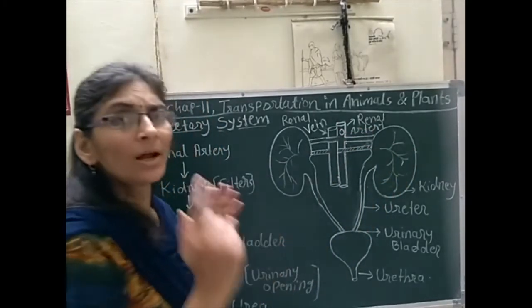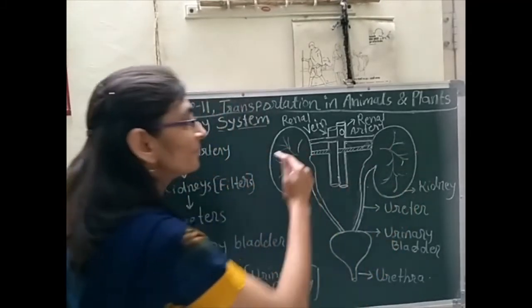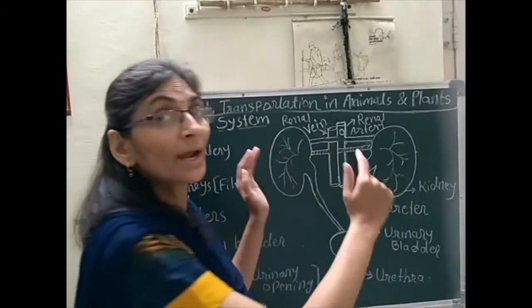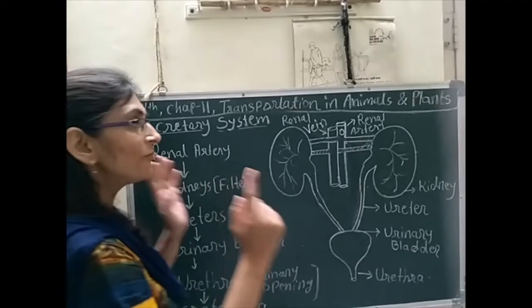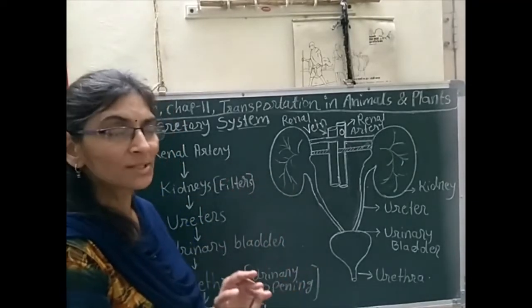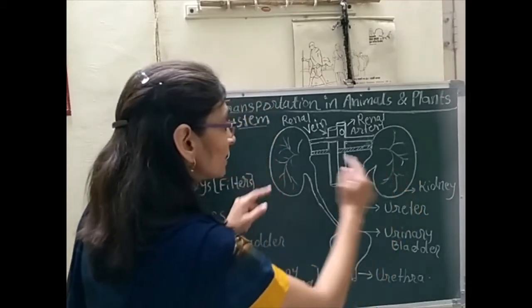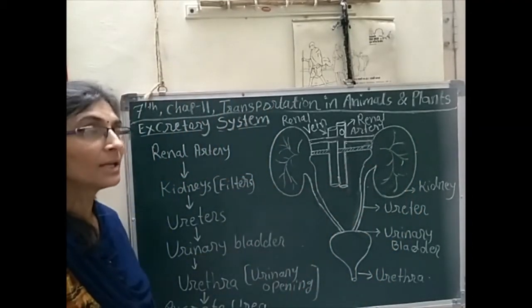When the blood reaches inside the kidney, that blood should get filtered, and for that filtration process, many filters are present inside the kidney.